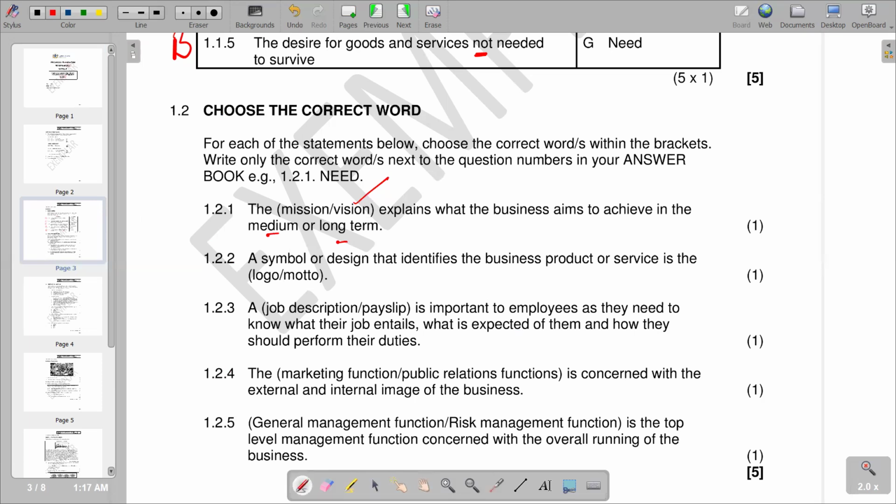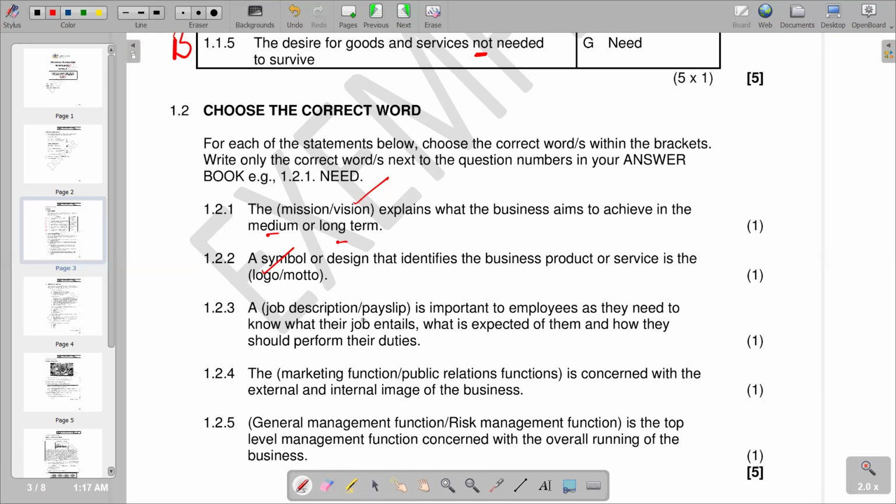Then you go to 1.2.2, a symbol or design that identifies the business product or service is the, and we know that is the logo. A logo is actually a symbol or a design that identifies the business, product or service. So we have a logo as the correct answer. Then we go to 1.2.3.